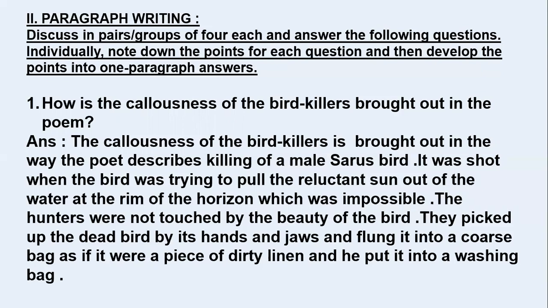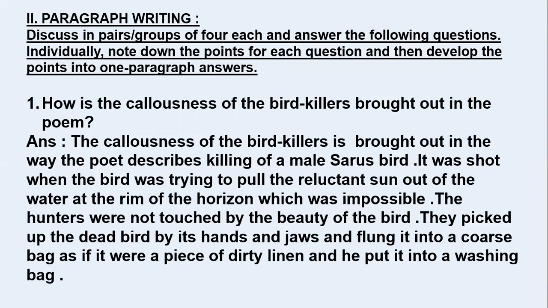See, now he is explaining that it was shot when the bird was trying to pull the reluctant sun out of the water at the rim of the horizon, which was impossible. It means the hunter shot the bird when it was trying to pull its neck and reach the sun.